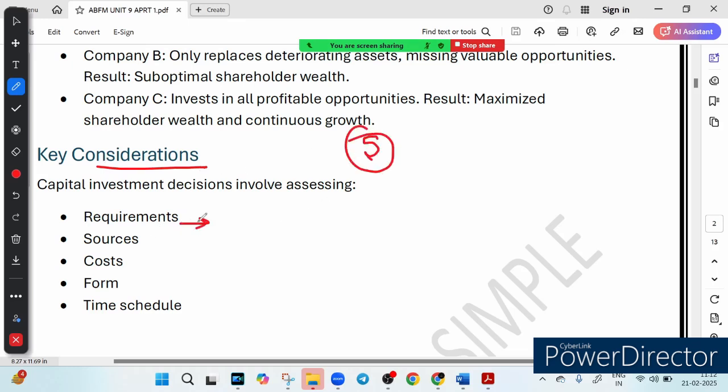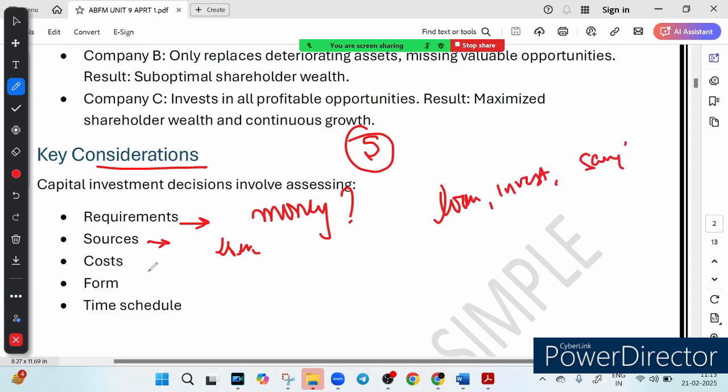The first is requirement, means how much money do we actually need. Next is the source, where is the money coming from? Is it from a loan, or is it the investor, or is it the savings? So what is the source of it? Cost means how expensive is this funding? So this is what they have to answer.